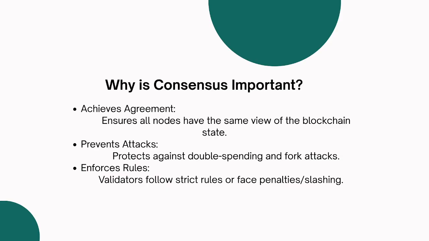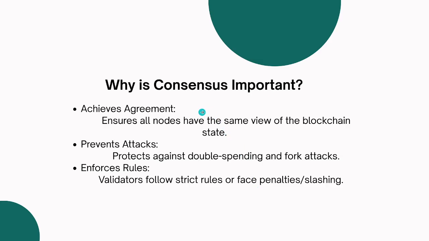Every node, depending on the type of node that is running, will have at least a snippet, or rather what is necessary, of the transactions happening in the blockchain state. The next thing is that it prevents attacks, protects against double spending and fork attacks, and enforces rules. Validators follow strict rules or face penalty slashing. So this is why consistency is important.